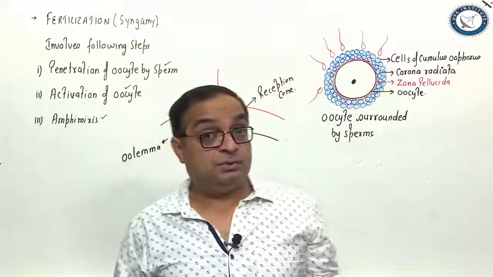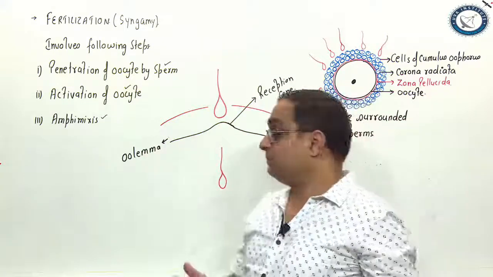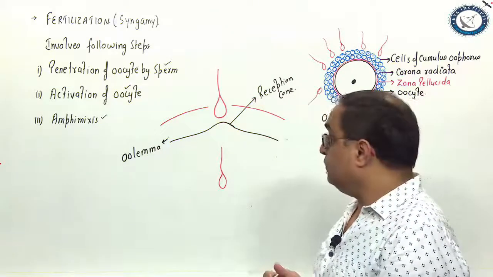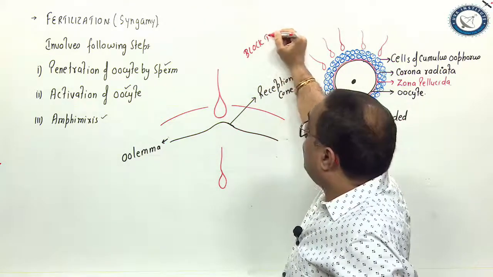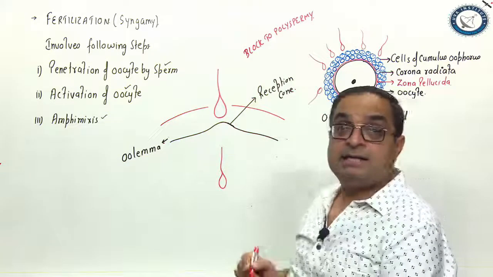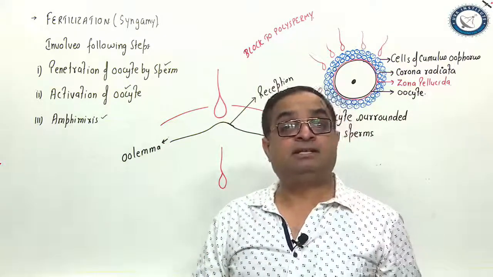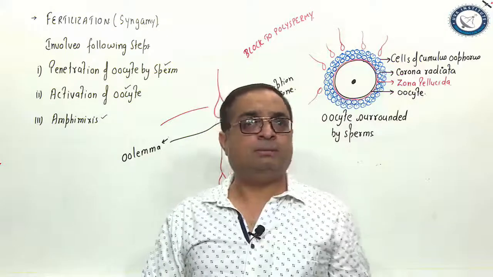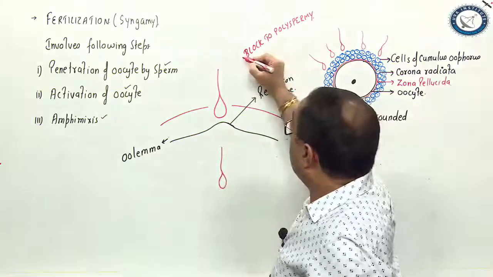Once a sperm has entered into the oocyte, what other changes occur as a part of the activation process? The entry of the sperm activates the enzymes of the oocyte, and number two, it also prevents polyspermy, that is, there happens a block to polyspermy. What is polyspermy? It is entry of more than one sperm into the oocyte. This should not happen because this will disturb the chromosome number, resulting in a triploid condition or maybe some abnormal polyploid condition. Such a zygote will not be able to form an embryo. So there should be a block to polyspermy.